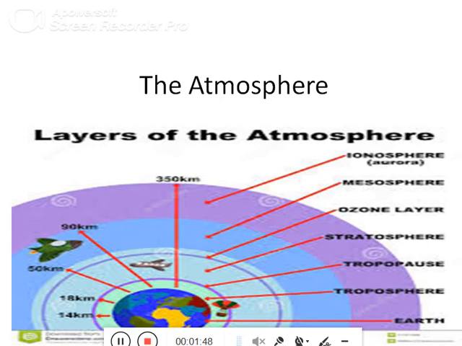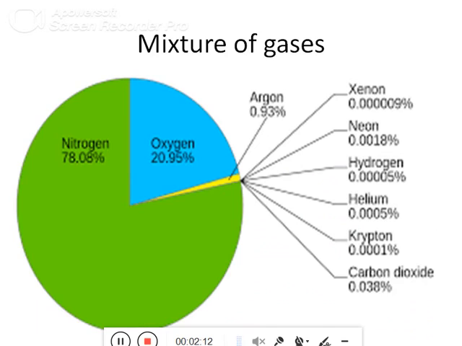So here we have seen all the layers of the atmosphere. And atmosphere is very important because there are many gases in it. We breathe those gases. Sun rays enter during the day, so the heat and light are also not too harsh. And there is a lot of importance of the atmosphere which we have around us.